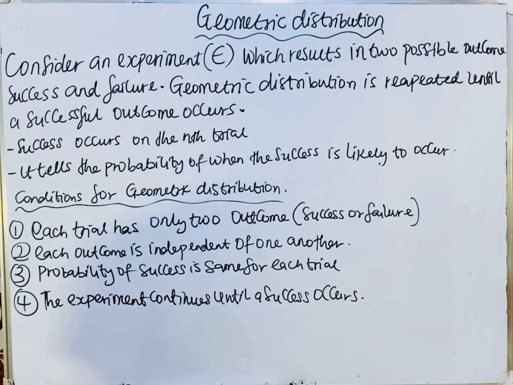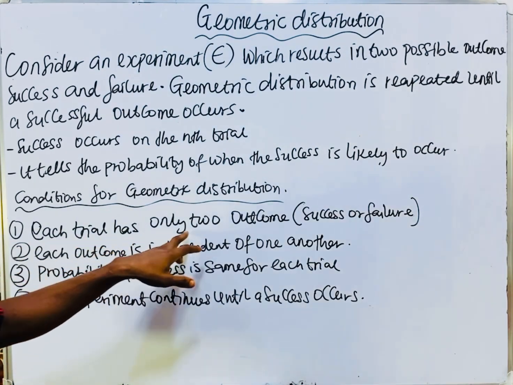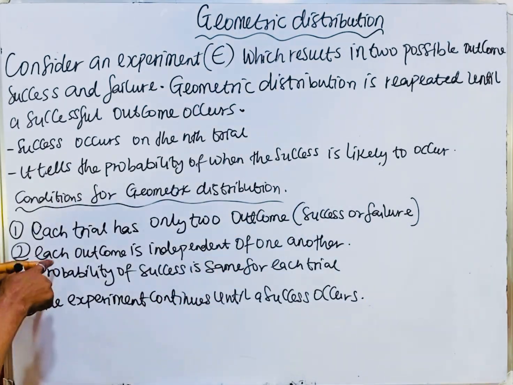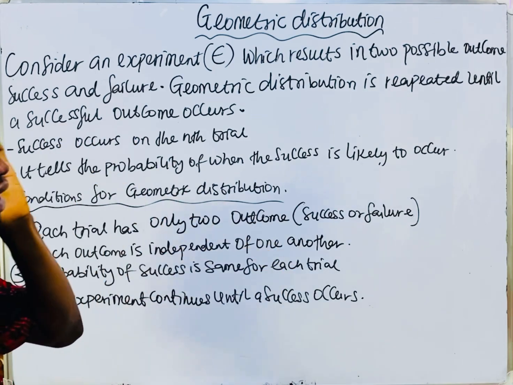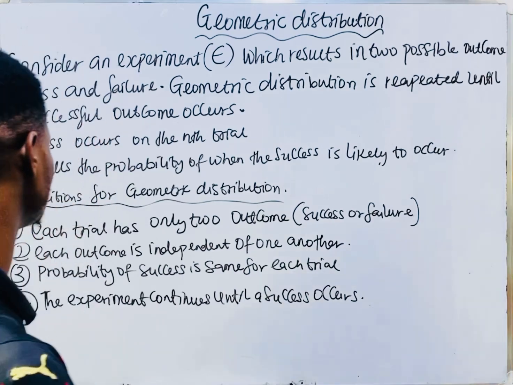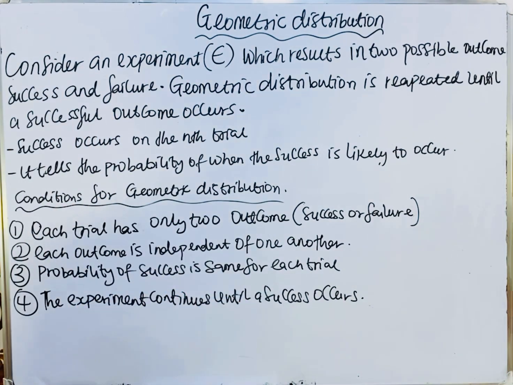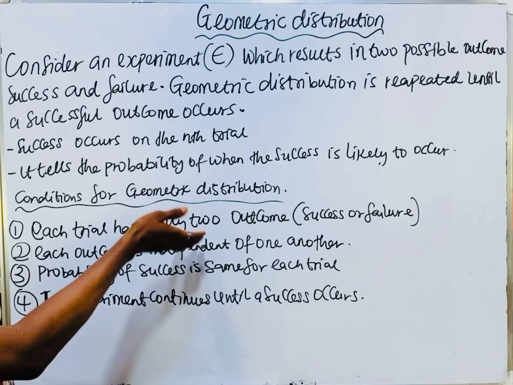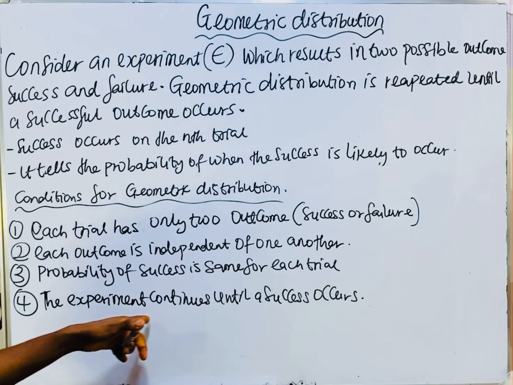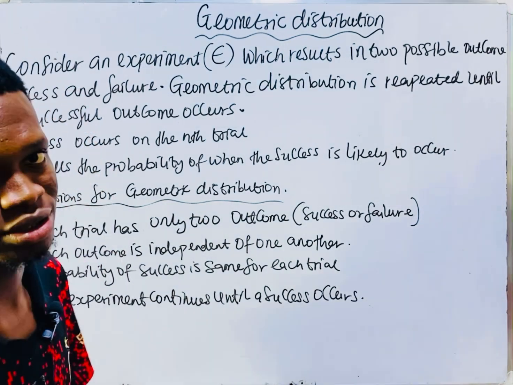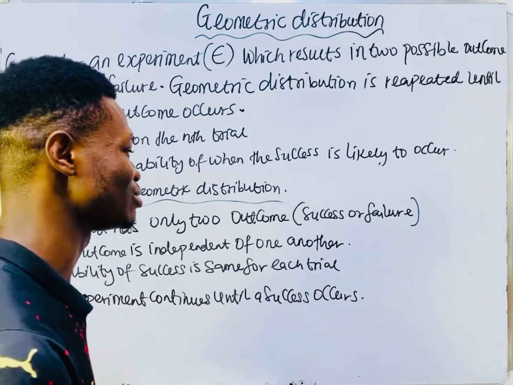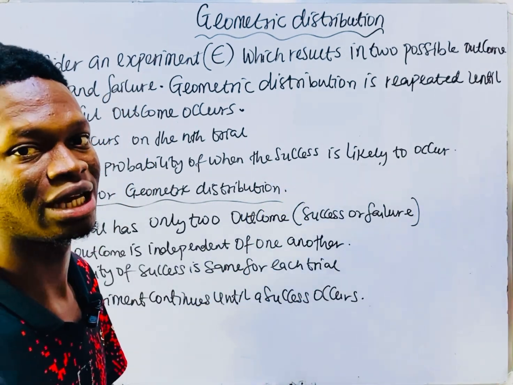Each trial has only two outcomes, the same as binomial, that is, success or failure. Each outcome is independent of one another. The probability of success is the same for each trial. These first three properties are the same as binomial. The experiment continues until a success occurs. This one is not the same as binomial.